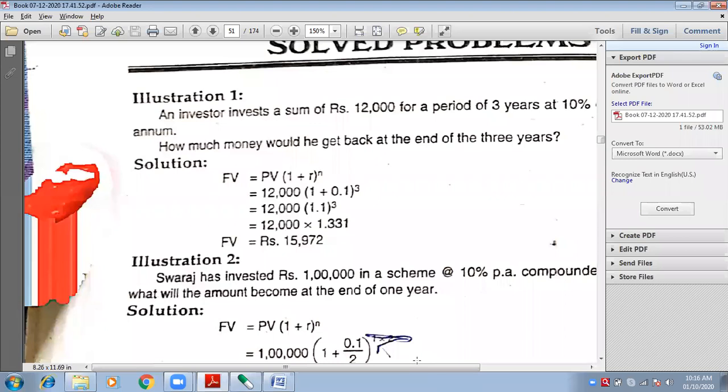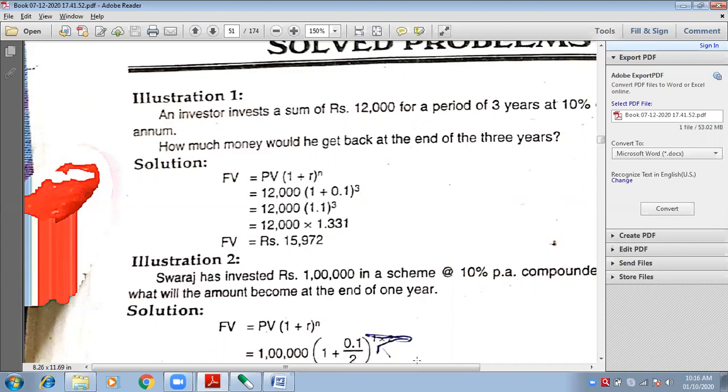Now, what is the question asked? Look at the question very carefully, because you will have to understand what you need to calculate, future value or present value. They will not tell you directly. Indirectly, it will be written in the question, and you have to understand by your own self whether we have to calculate future value or present value.